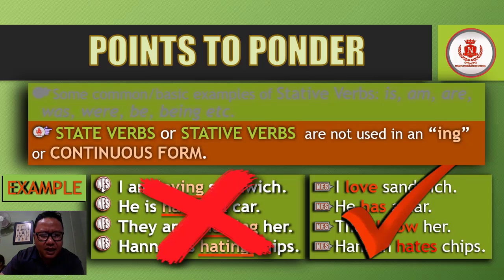That's the rule. So I am loving sandwich is not correct. Grammatically, I love sandwich is correct. He is having a car is not correct. He has a car is the correct one. The same thing goes with these two also. So remember that.